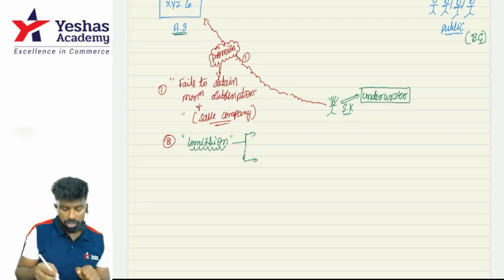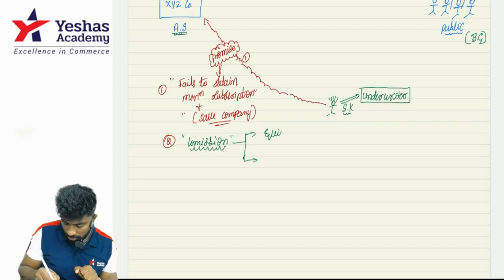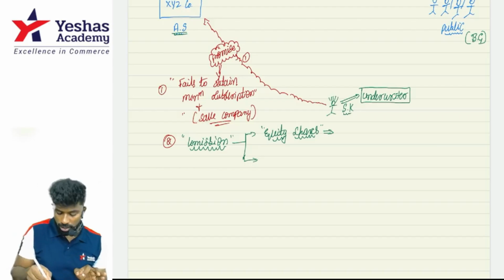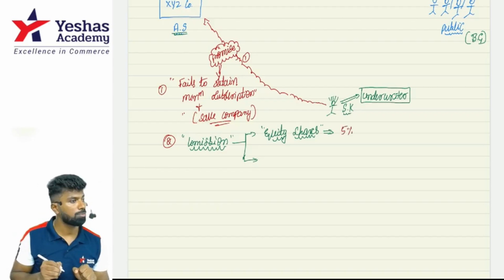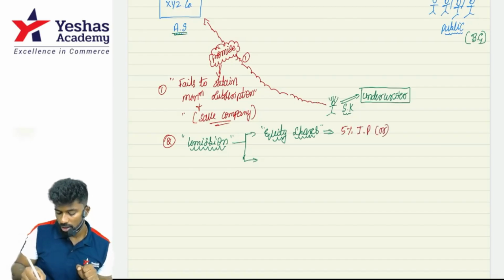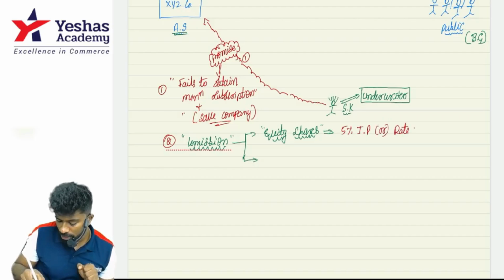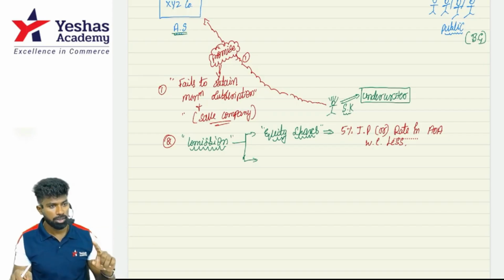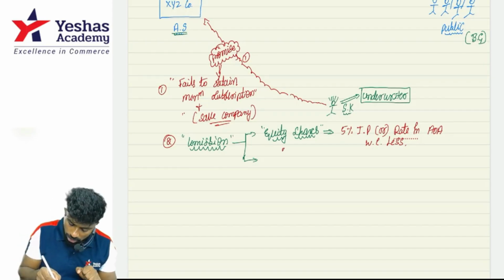If he is underwriting equity shares, then the company can pay a maximum underwriting commission of 5%. 5% of the issue price or the rate in the AOA, whichever is less. This is the maximum amount of underwriting commission the company can pay to the underwriter.